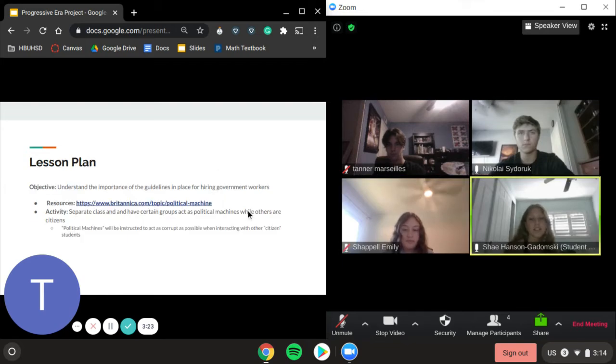The objective of this lesson is that you understand the importance of guidelines that we have in place for hiring government workers. There's a resource here that will help you understand the history behind these political machines, and also an activity where you separate the class into two groups, one acting as the political machine, the other acting as the citizens. In this example, the political machines, or the students acting as them, will try and be as corrupt as possible when interacting with the other group.